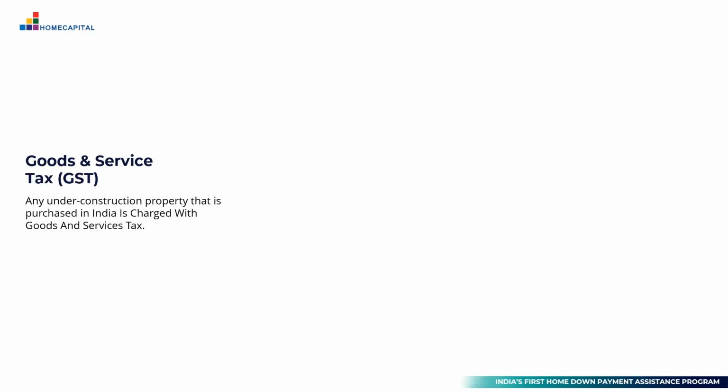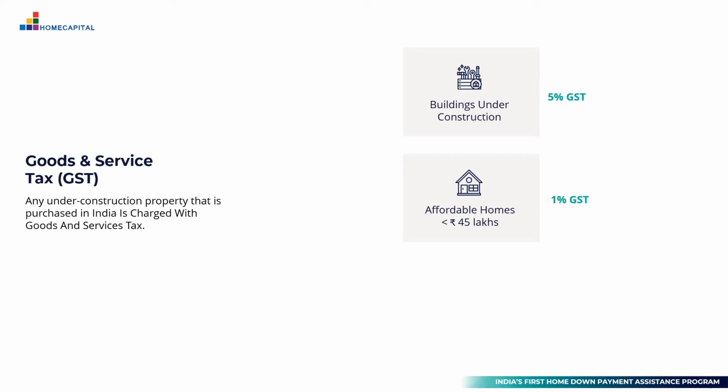GST is a cost that is incurred when you purchase a property which is under construction, and the rate of GST is 5% for most of the properties which are under construction. If you are buying one of the affordable homes, that is those homes the cost of which is less than 45 lakhs, the government has incentivized the sale of such homes by reducing the GST rate to 1% of the value of the affordable home.